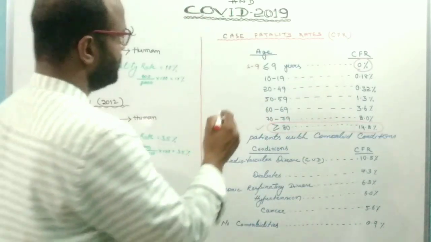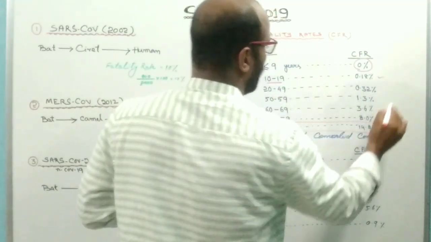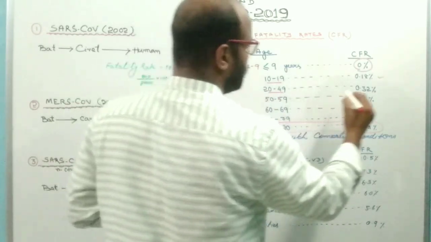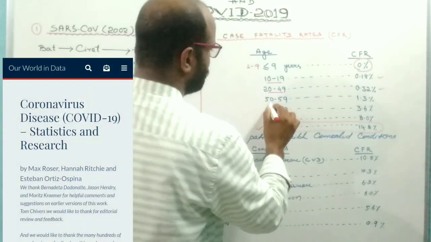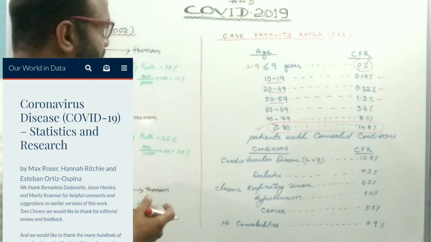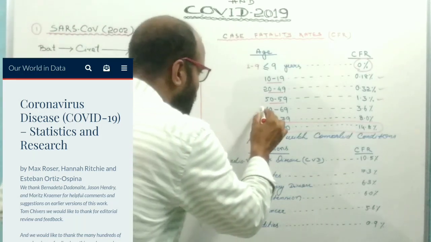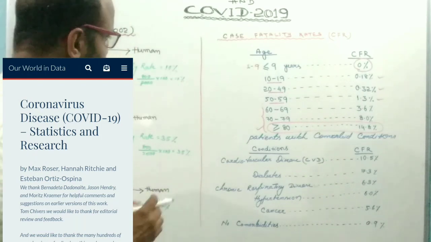The death rate in the age group 10 to 19 is 0.18%. The death rate for 20 to 49 is 0.32%, and for 50 to 59 it is 1.3%. The death rate increases accordingly with the increase of age.